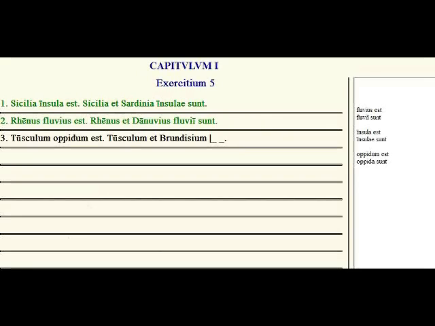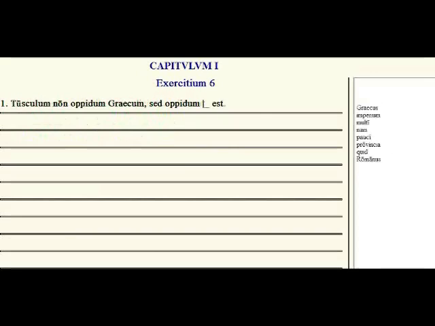Exercise 6 is vocabulary. So we have these words here that you should know from context. Graecus, imperium, multi, num, pauci, provincia, quidem, Romanus. So the sentence, Tusculum non oppidum Graecum, sed oppidum blank est. So Tusculum is not a Greek town, but what kind of town is it?